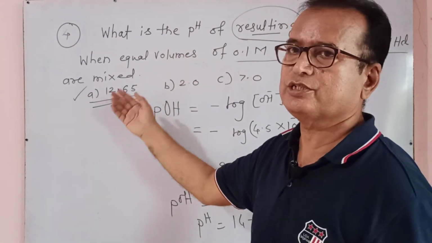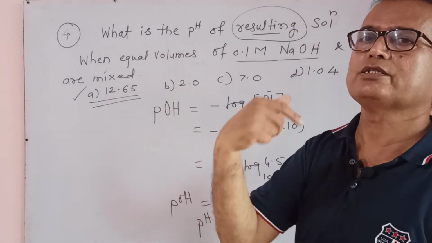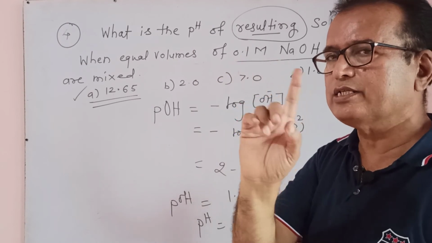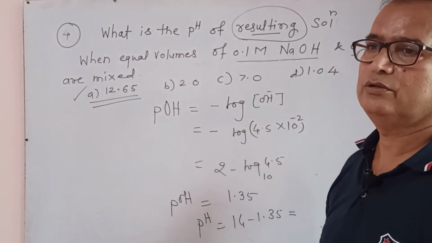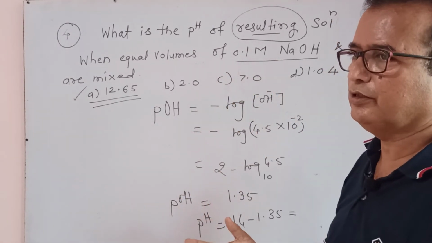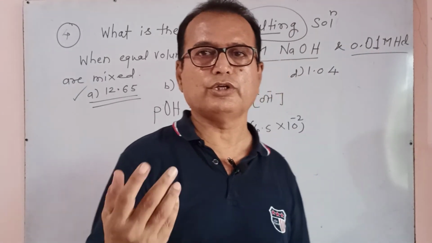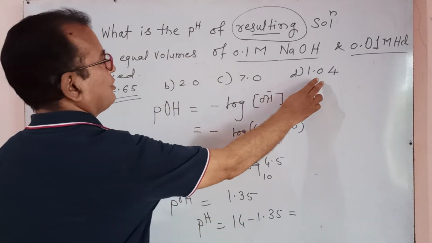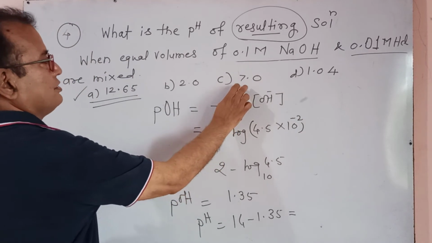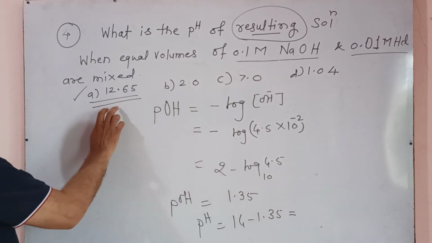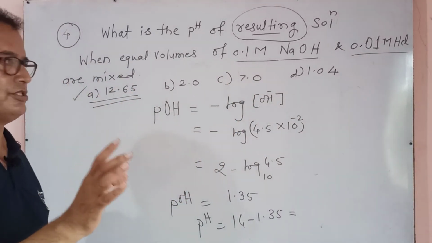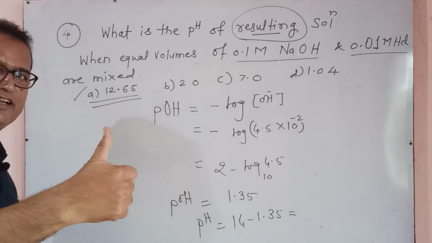More than 7 pH is only 12.65. Answer is 12.65. It is a 1 second problem, but you know the process. After observing the process, you go directly. It is acidic, it is neutral, it is acidic, it is only basic. Answer directly comes 12.65.